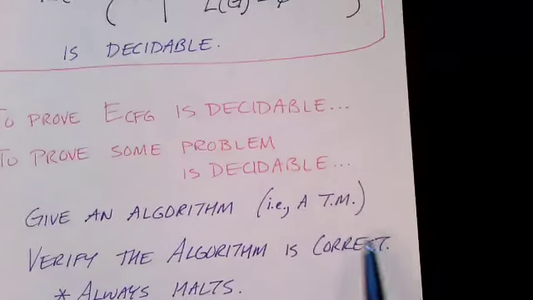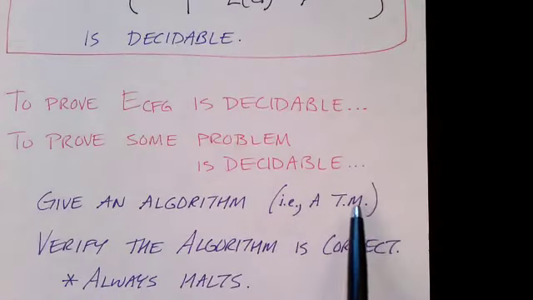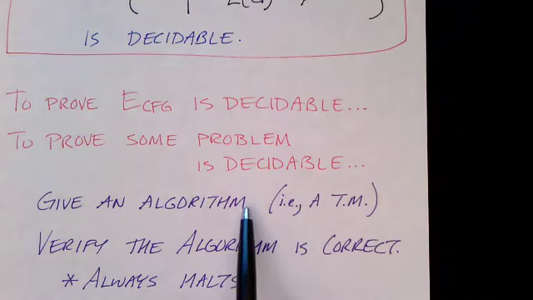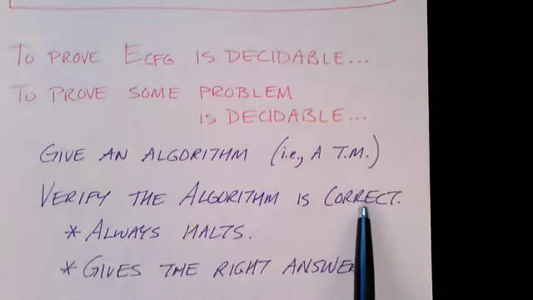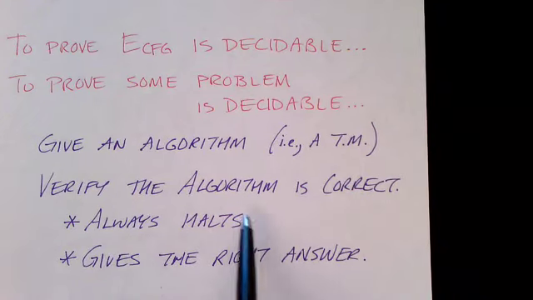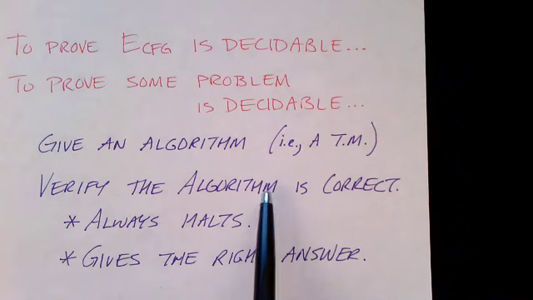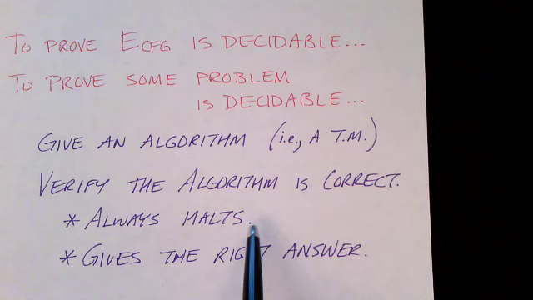We can give an algorithm in the form of just pseudocode or in some language, or if we want to be extra careful, we can give it as a Turing machine. But either way, we have to specify an algorithm, and we also have to make sure that that algorithm always halts and gives us the right answer. So we have to give an algorithm that is correct in the sense that it always halts, and therefore it's a decider, and it gives the right answer.